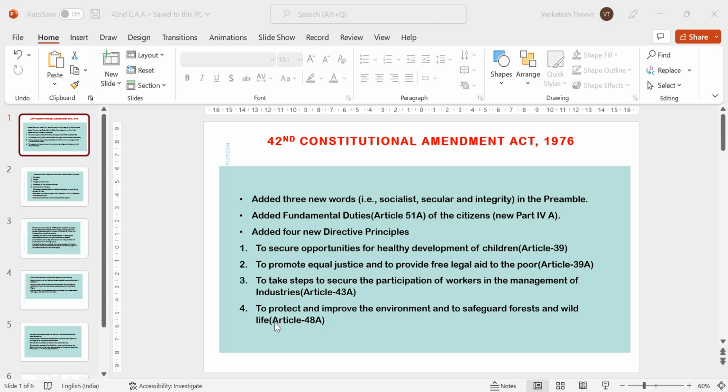Next one, to protect and improve the environment and to safeguard forests and wildlife, that is Article 48A. These four DPSPs were added through the 42nd Constitutional Amendment Act. DPSPs were borrowed from the Irish Constitution.